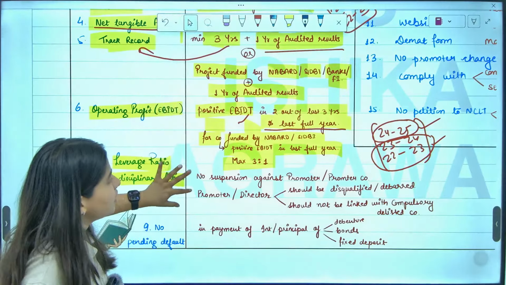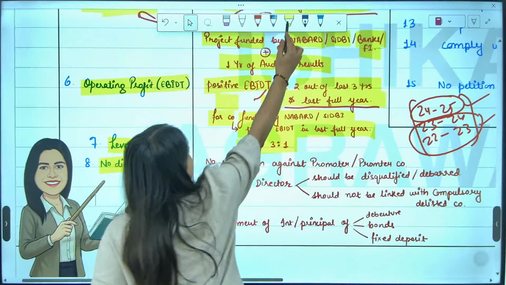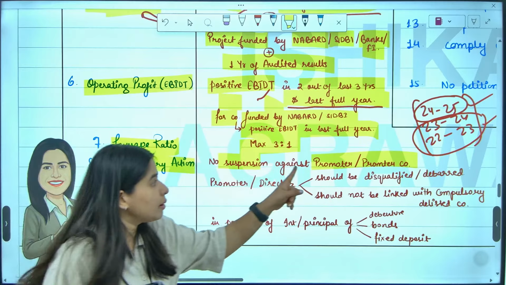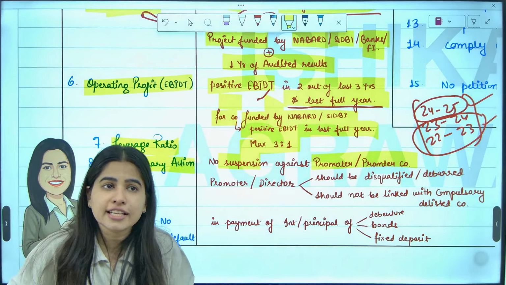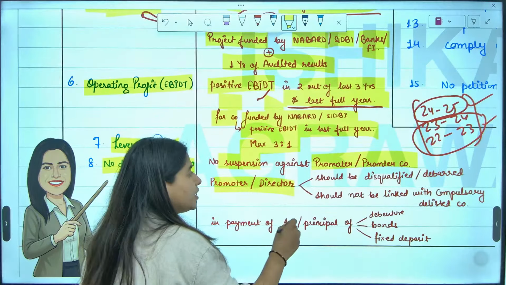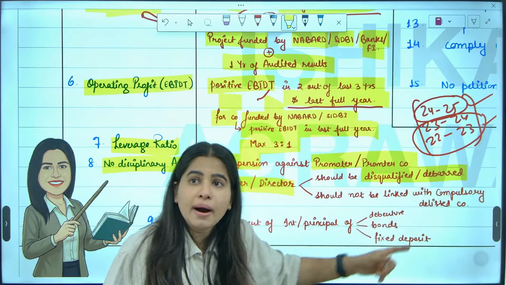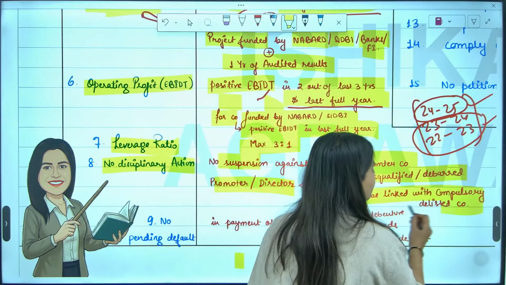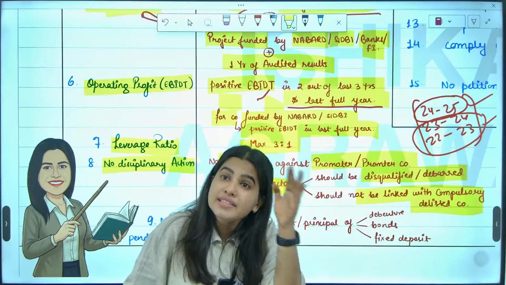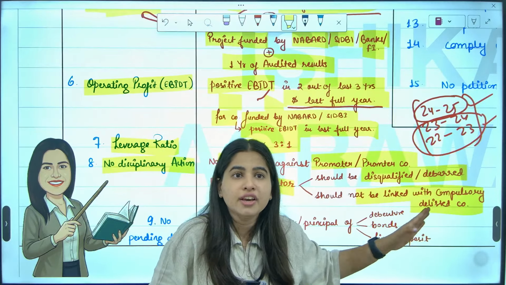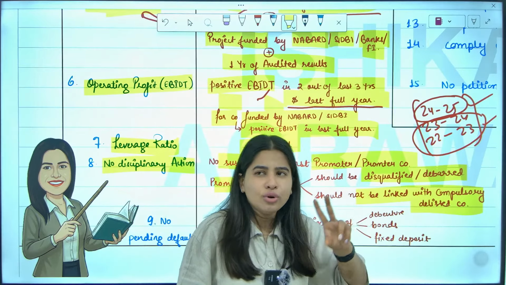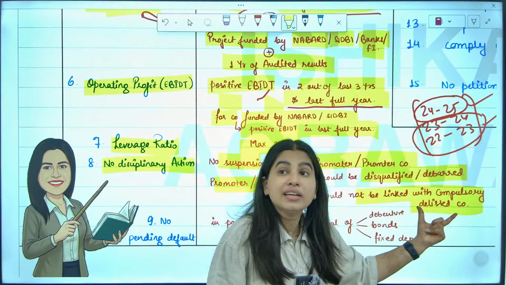What does this mean? This means that no suspension should be there against the promoter or promoter company. Your promoter or promoter company should not be suspended. Otherwise, you cannot list on the SME exchange. Your promoter or director should not be disqualified or debarred, and they should not be linked with any compulsory delisted company. If any company is compulsory delisted, it means it's a fraudster company. Only those companies who commit fraud or some non-compliance are compulsory delisted